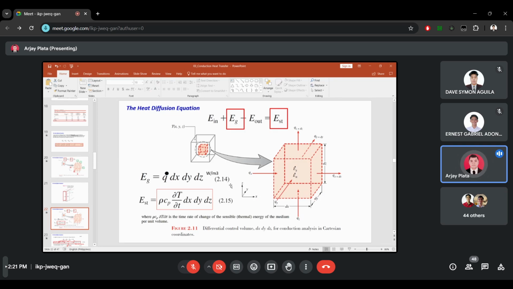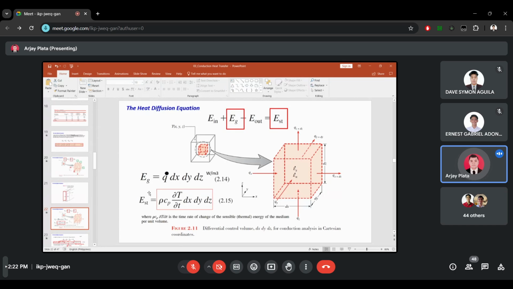In addition, changes may occur in the amount of internal thermal energy stored by the material in the control volume. If the material is not experiencing a change in phase, latent energy effects are not pertinent and the energy storage term reduces to the rate of change of sensible energy. So this is our energy generated: q naught multiplied by dx dy dz, or the control volume.